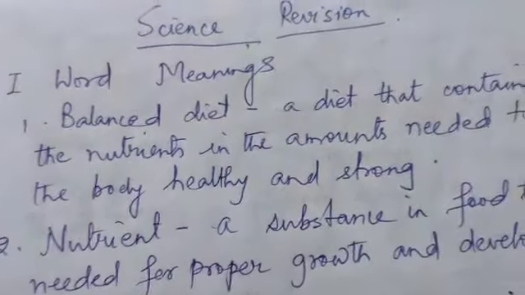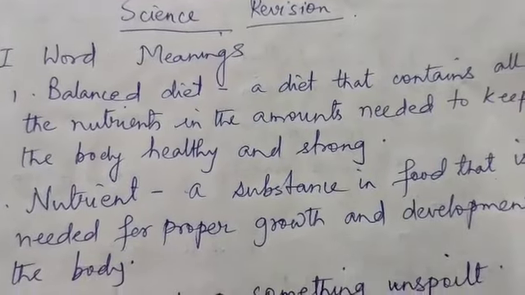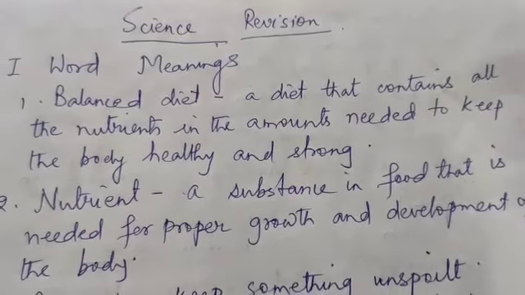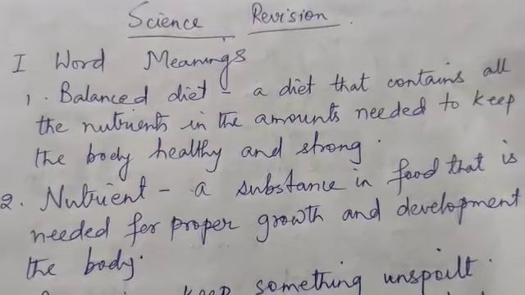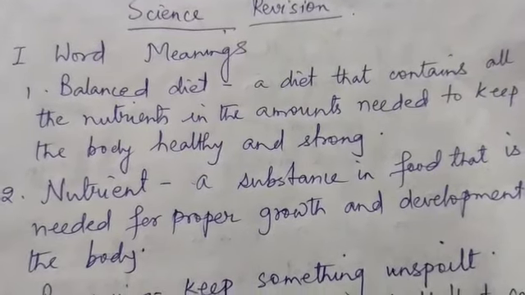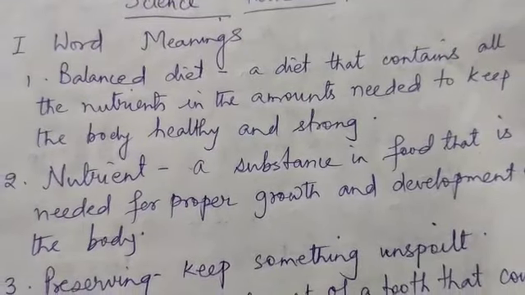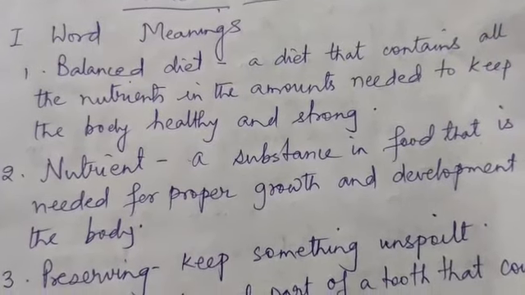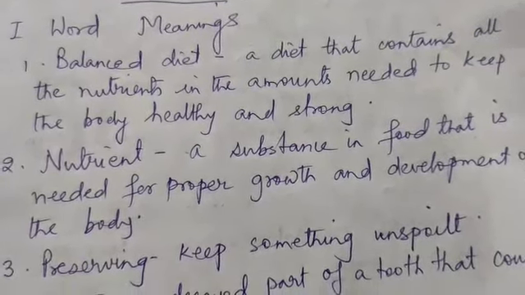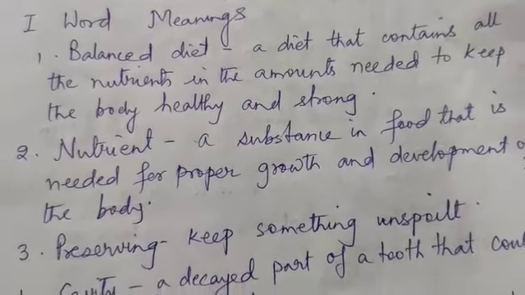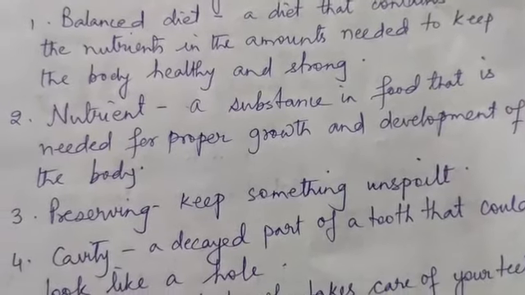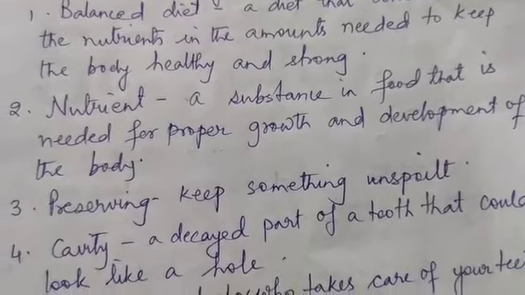Number 1, word meanings. Balanced diet. You know it? A diet that contains all the nutrients in the amounts needed to keep the body healthy and strong. It's there in your book, so I am going very fast, students. Number 2, nutrient. A substance in food that is needed for proper growth and development of the body. Number 3, preserving. Keep something unspoiled.